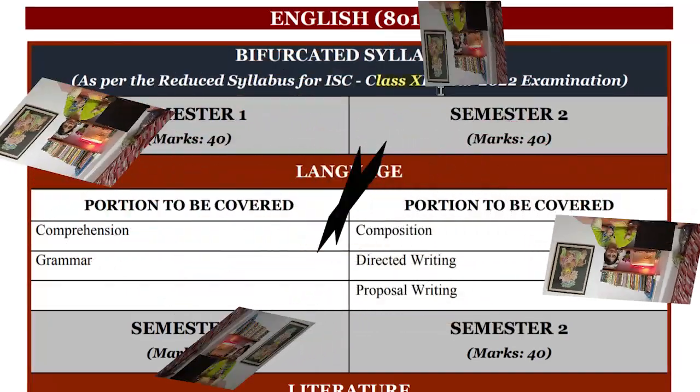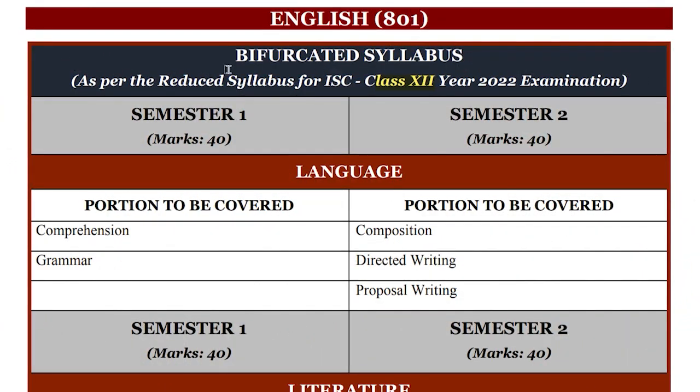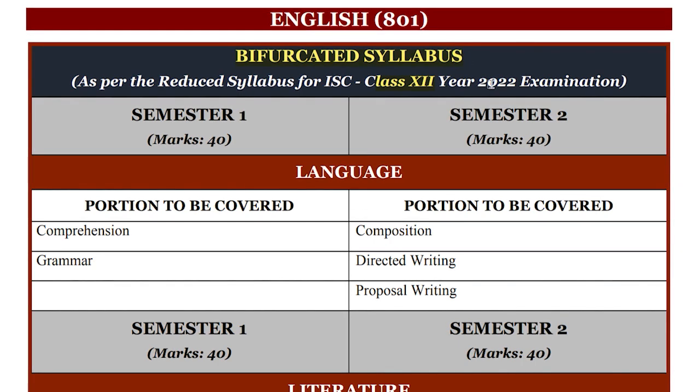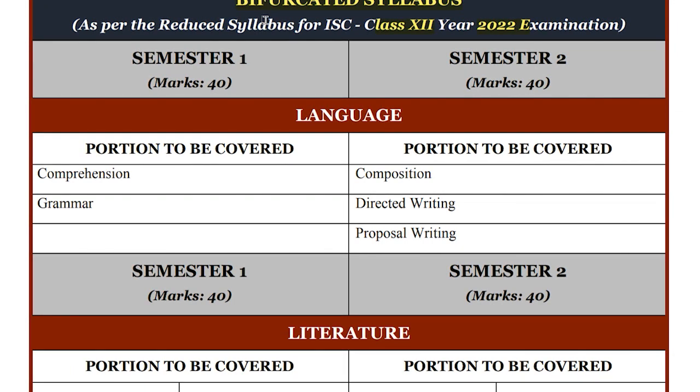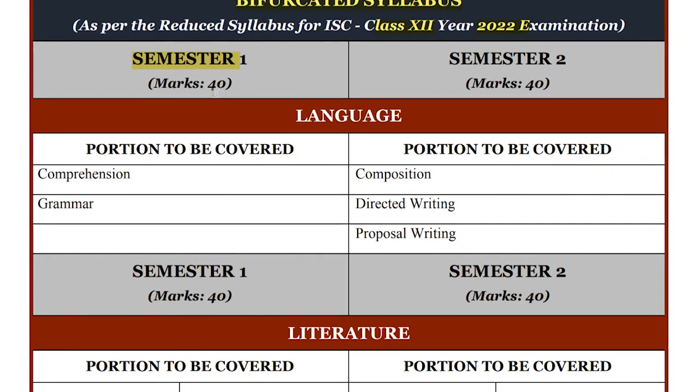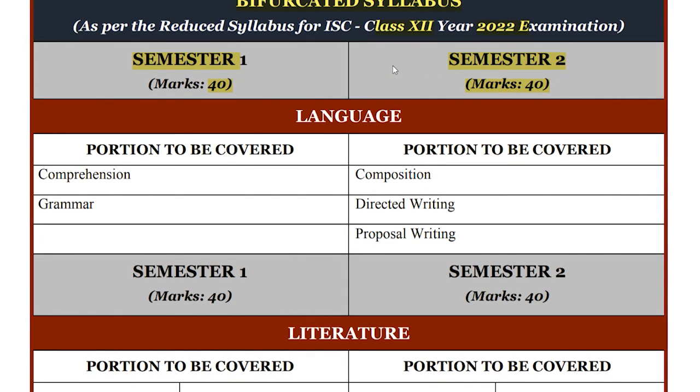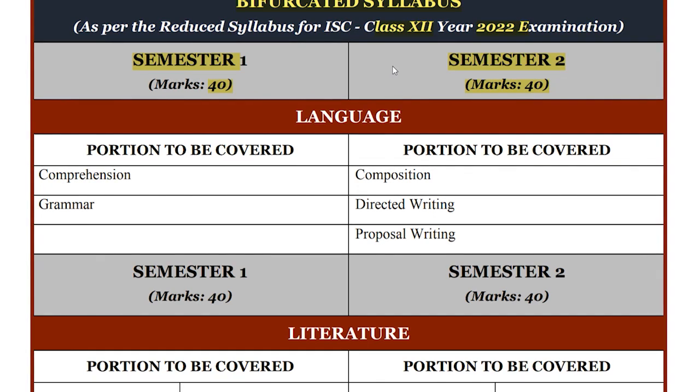Now class 12, as I told you, this is your bifurcated syllabus. It is divided into two parts for the year 2022. Remember, this is for the year 2022. So those who are giving class 12 will follow it. Class 11s are not going to follow this. First comes semester 1 for 40 marks and semester 2 again for 40 marks. When you'll have the exam and all that will be discussed in a separate circular. So over there you'll come to know. First let us see what we have.